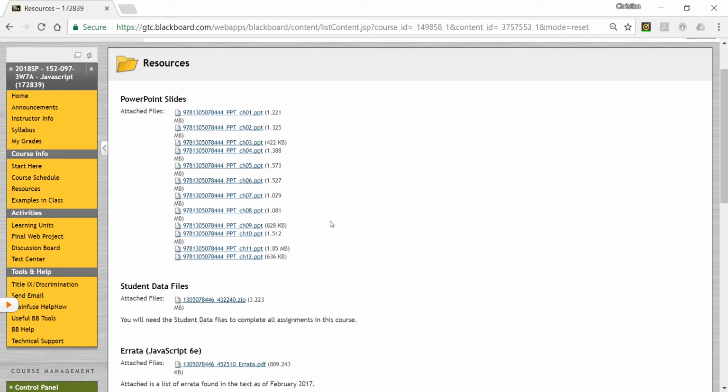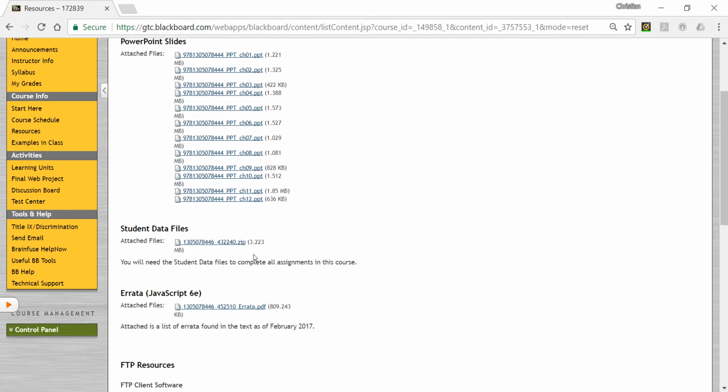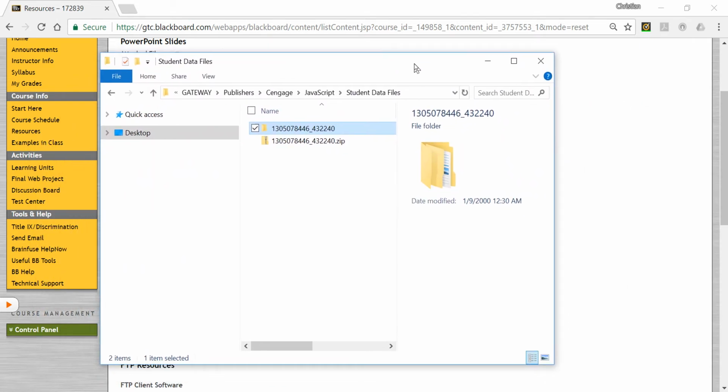Okay, what you will need though is this zip file here, which is the student data files. You need that file, so just download that, unzip it to your local drive. And if you want to do the exercises in the book, you will need those files to work on as well as the homework assignments. So once you download the file, you should have a file that looks something like this.